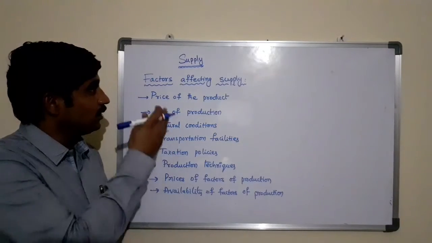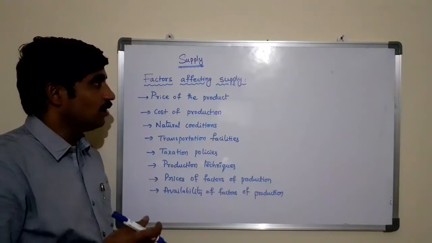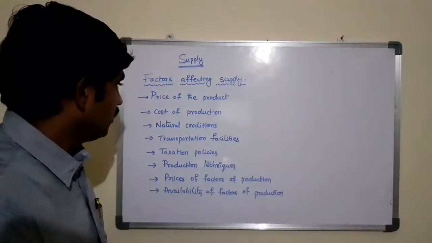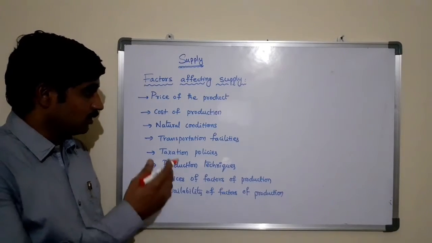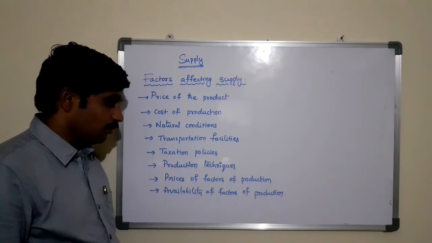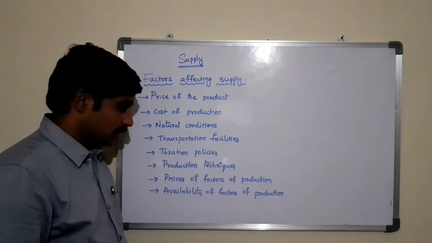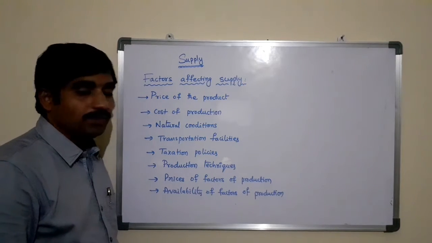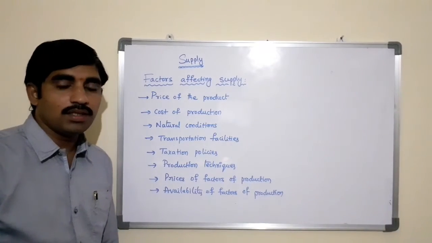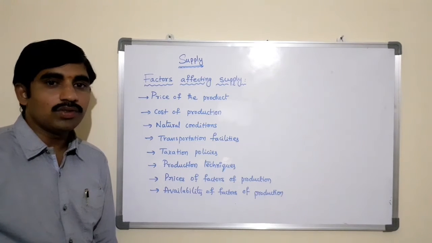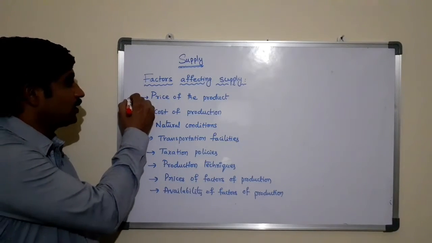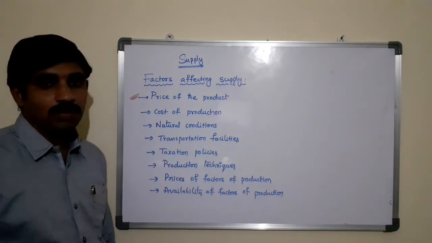So the different factors affecting supply, or determinants of supply, are the price of the product, cost of production, natural conditions, transportation facilities, taxation policies, production techniques, prices of factors of production, and availability of factors of production. These are all the different factors which directly or indirectly determine the supply. Let us see the factors one by one. The first one is the price of the product.